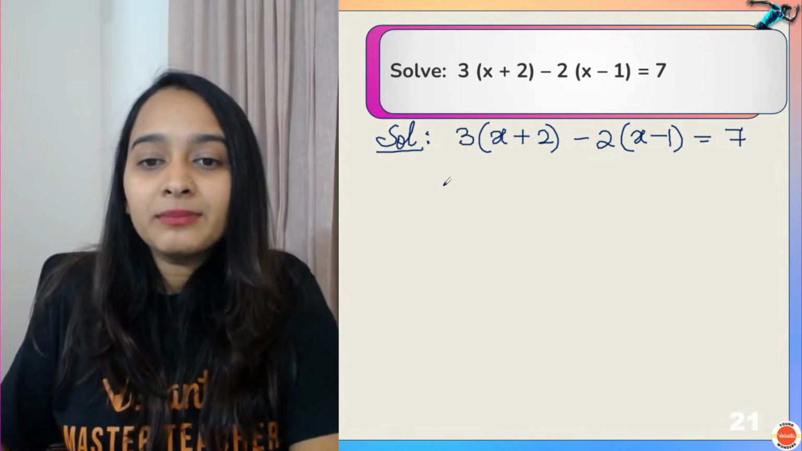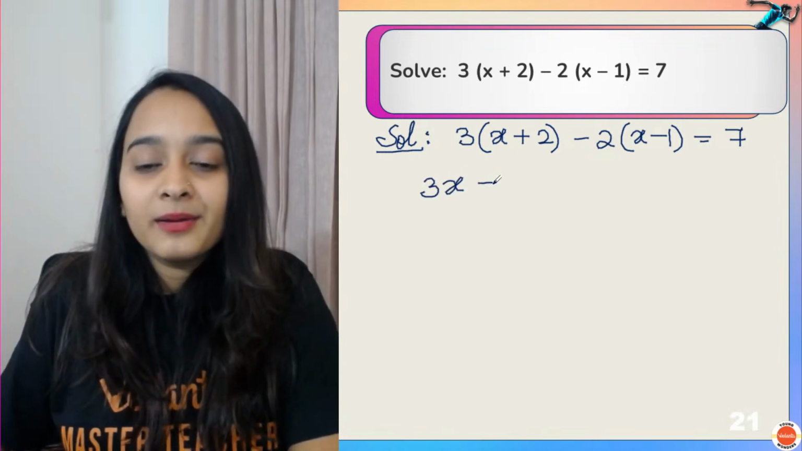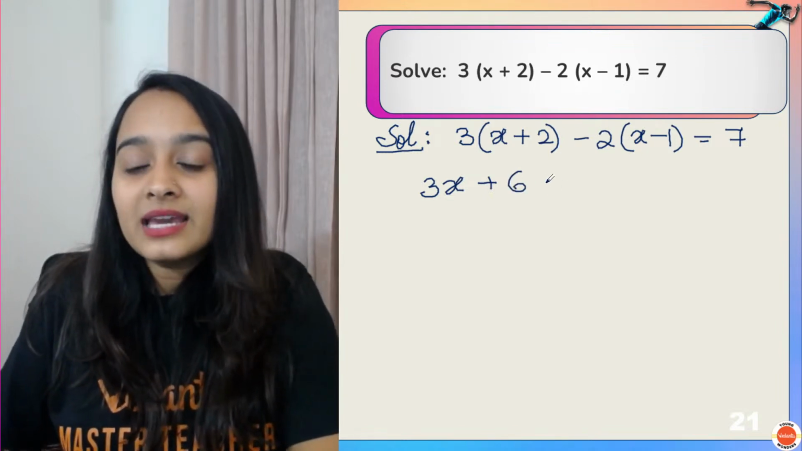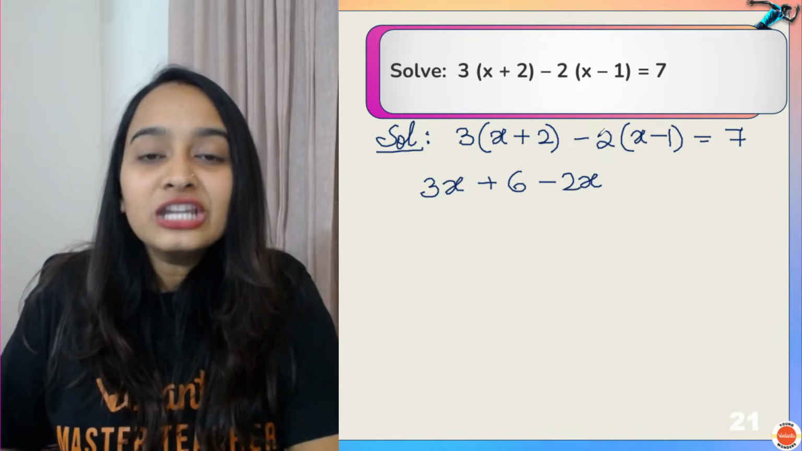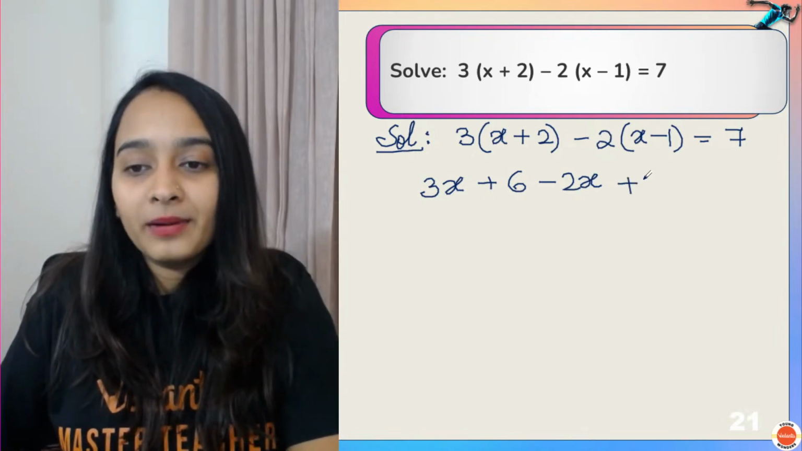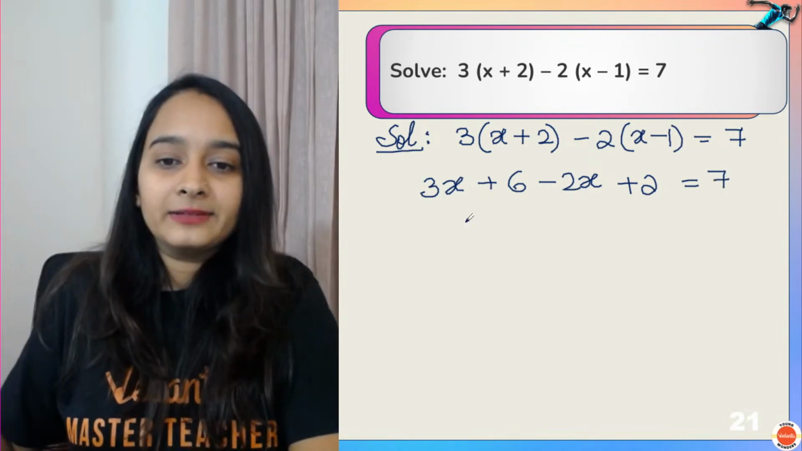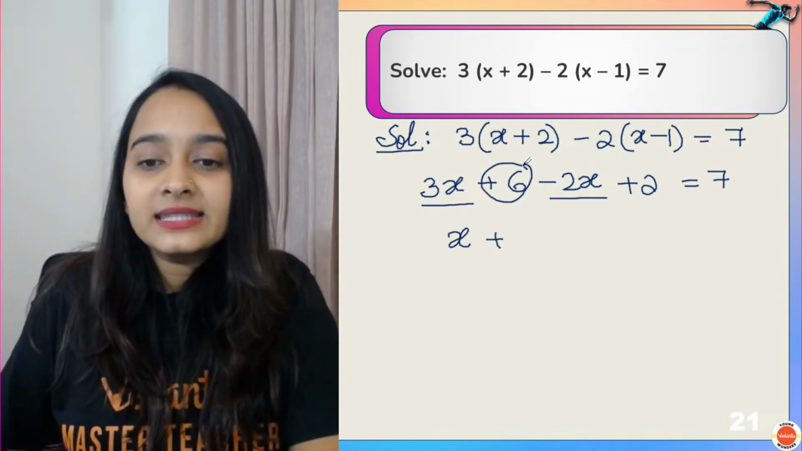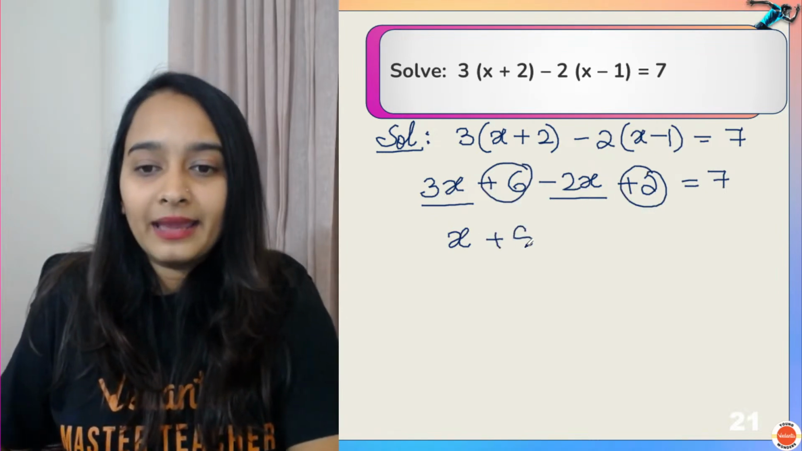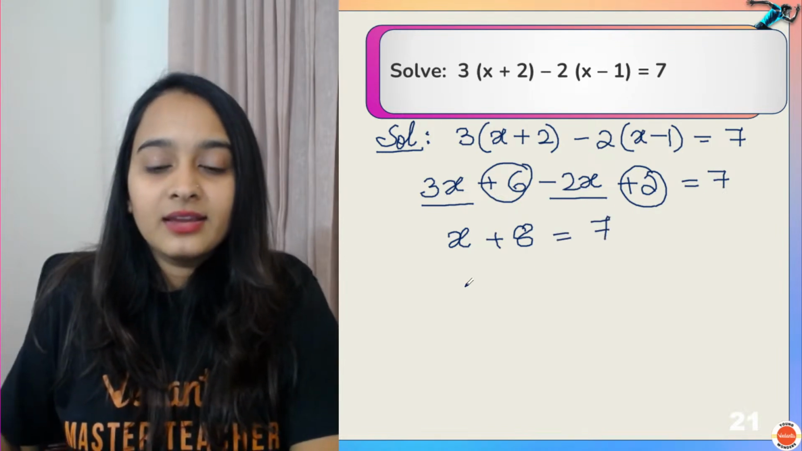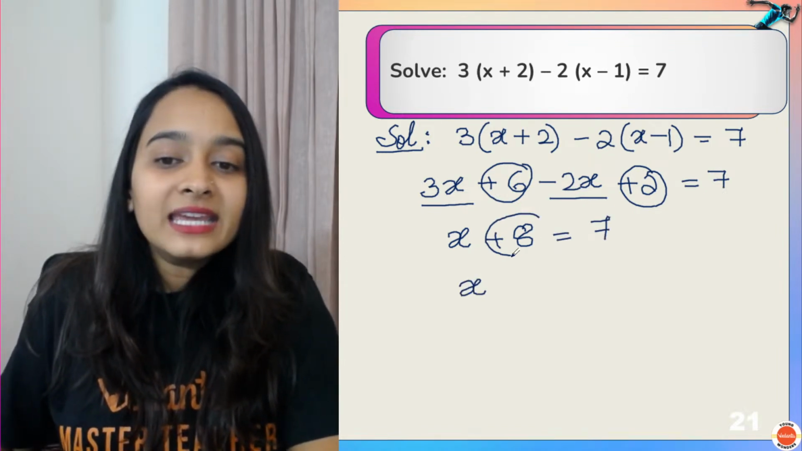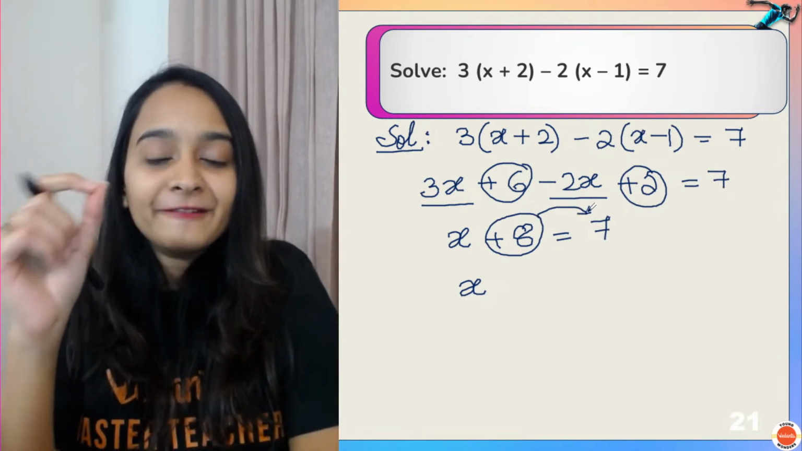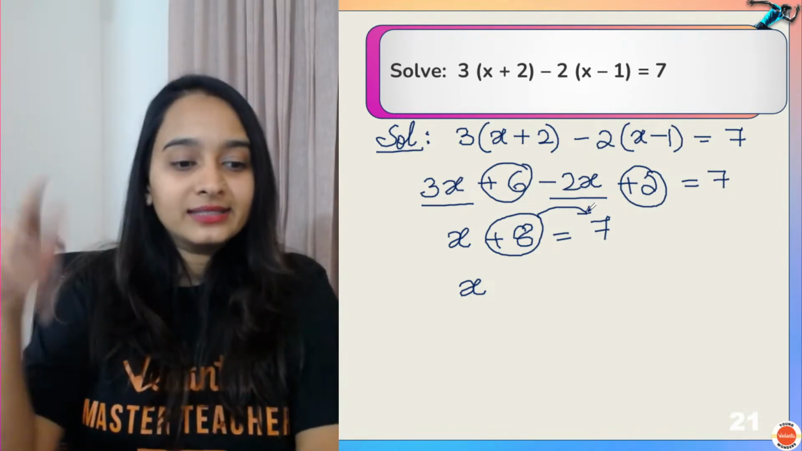3 of x plus 2 is 3 multiplied with x, 3x, plus 3 multiplied with 2, 6. Minus 2 multiplied with x, minus 2x, minus 2 multiplied with minus 1, plus 2, which is equal to 7. 3x minus 2x, x, plus 6 plus 2, 8 is equal to 7. Now guys, you tell me, if I take this plus 8 to the other side, what will happen?